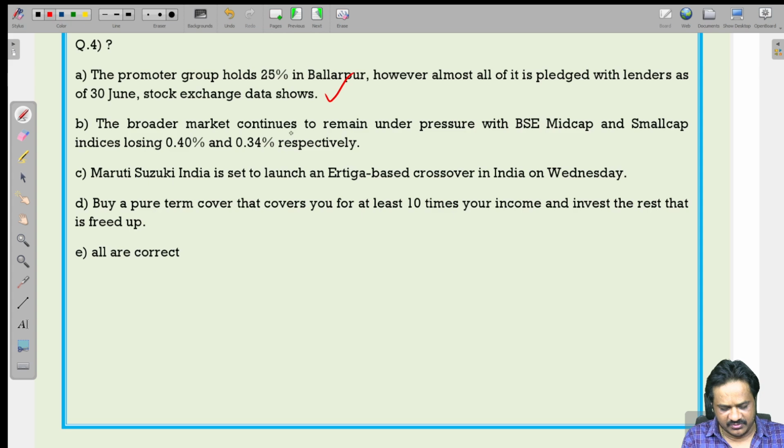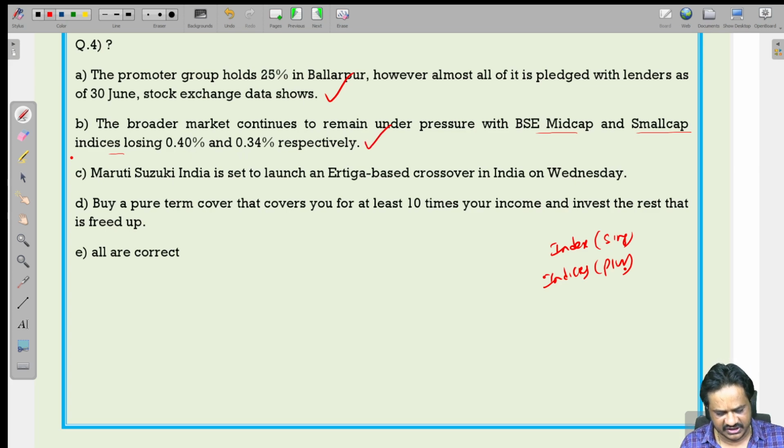The broader market continues to remain under pressure with BSE mid cap and small cap indices. Index is the singular, indices is the plural. So indices is correct. Losing 0.4%. Here we are talking about BSE mid cap and small cap, two indices. So that's why we have to use indices, losing 0.4% and 3.4% respectively.